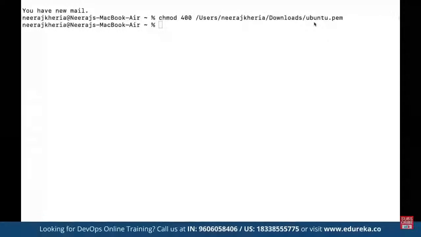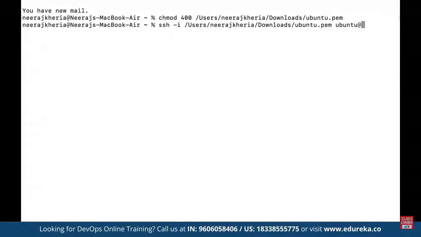We can make use of SSH commands. So here we can define ssh -i, and then we have to specify, first of all, the path from where we have the key file downloaded. We have the key file under our download folder, by the name of ubuntu.pem. Then again a space, and then we can specify the default username. Since we have chosen Ubuntu distribution, our default username is going to be ubuntu.